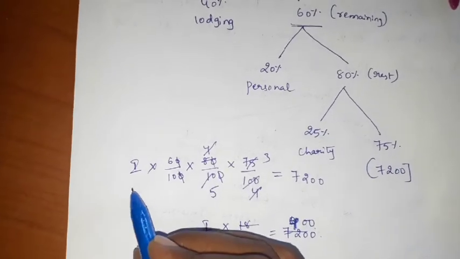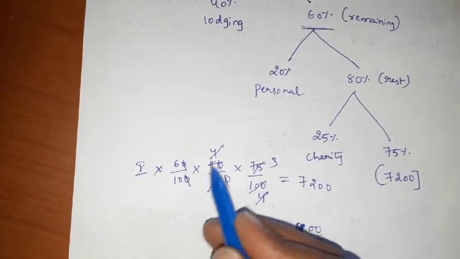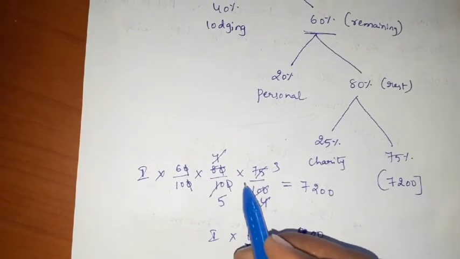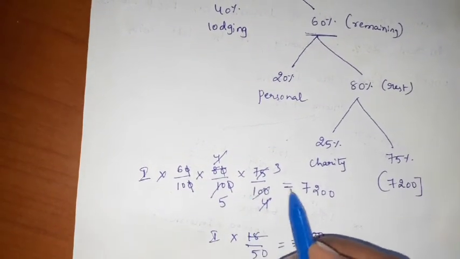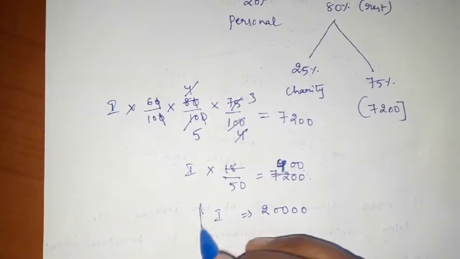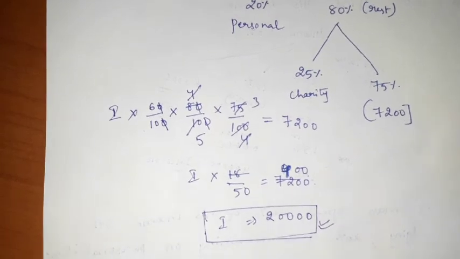So in my income, 60 percentage is remaining. In this remaining, 80 percentage is the rest, and in this rest, 75 percentage I am left out with, that is nothing but 7,200. So finally I will get income as 20,000, friends. In order to clear the confusion, let us see a simple example, friends.